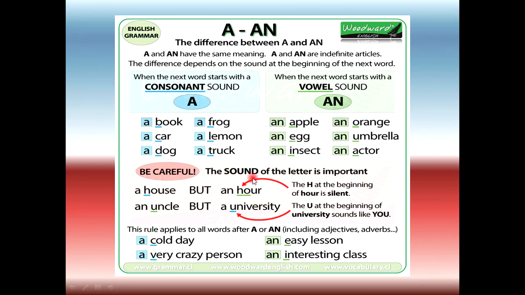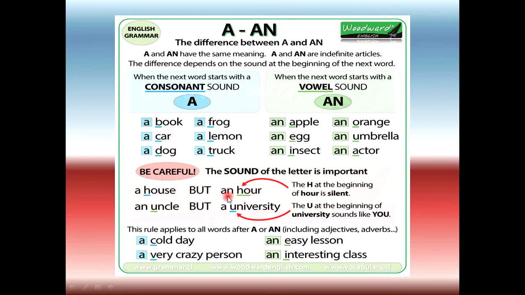Be careful, the sound of the letter is important. Like a house, here the sound of house is H, which is a consonant, so we put "a" with this. But when we say an hour, here H is silent, the sound is coming from O, so we put "an" with this.